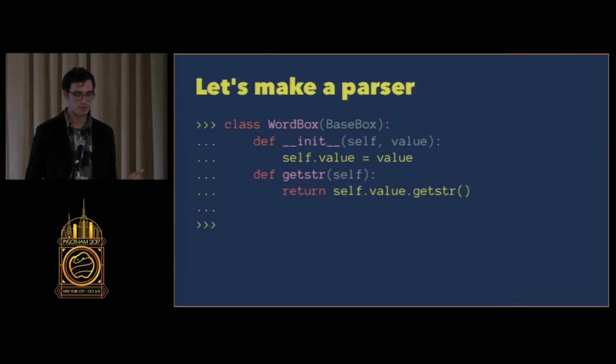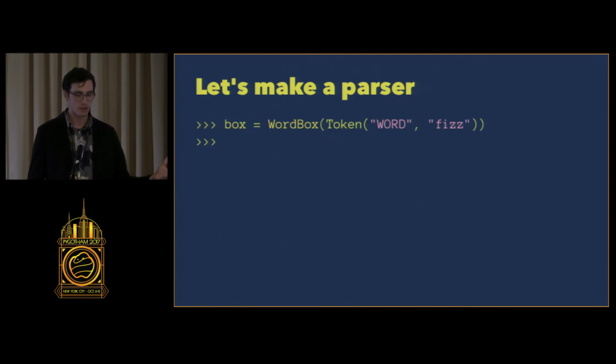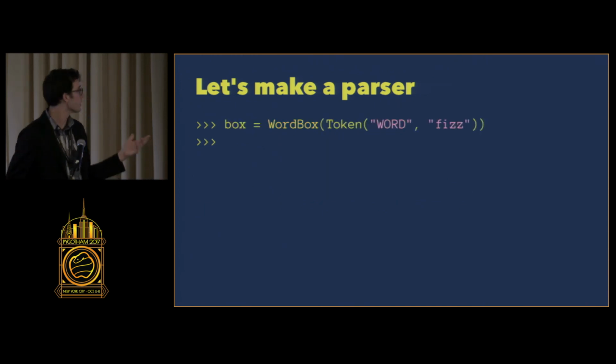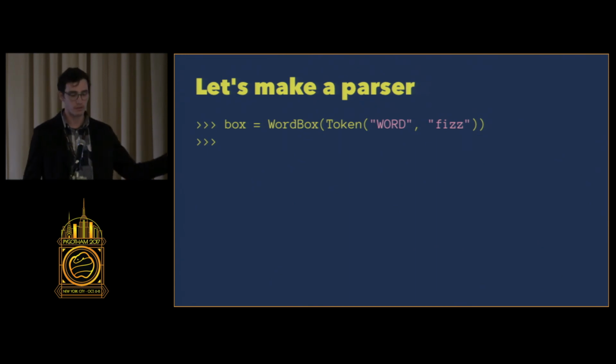Next is a word box. Again, this is kind of like the integer box, except we don't need to coerce it to an int. It just returns the string that was the word. So if I initialize a word box with a token that is a word and has the value fizz, I just get fizz when I call getString on it.